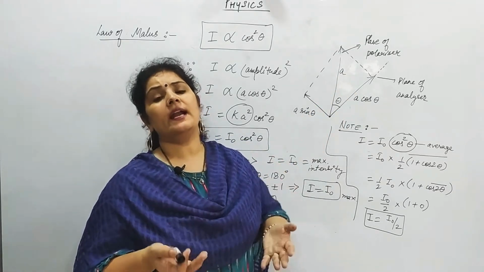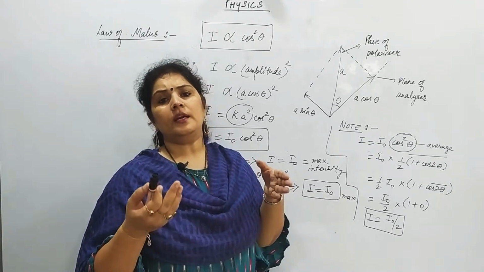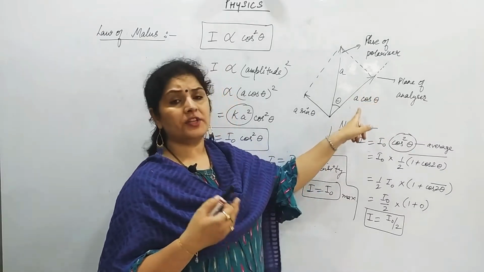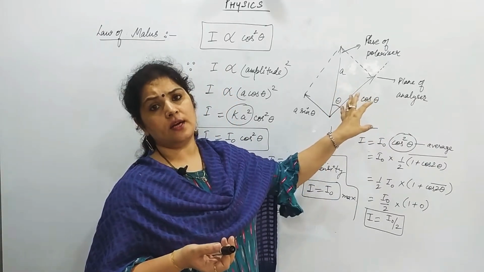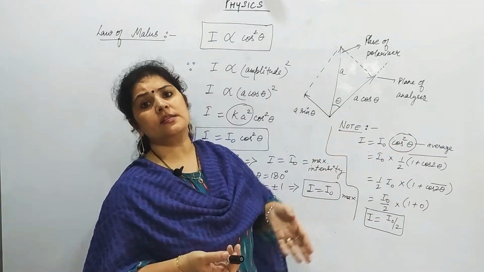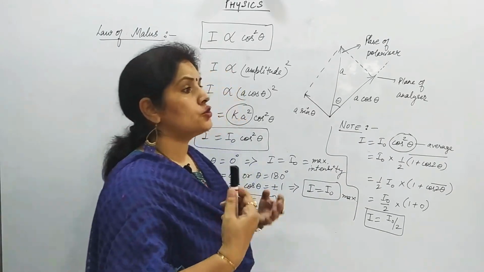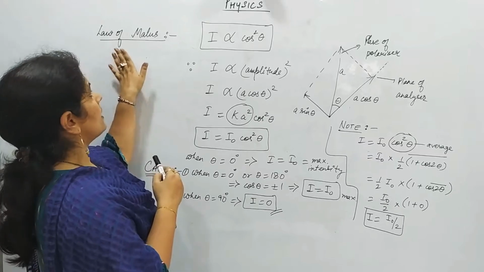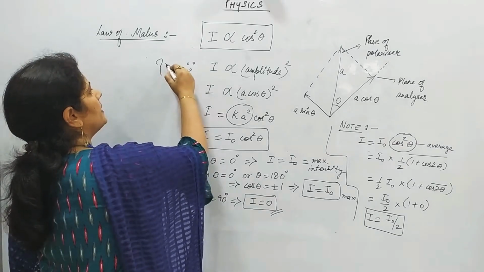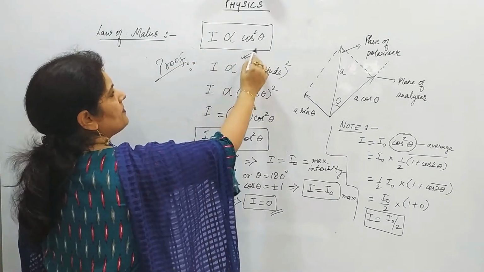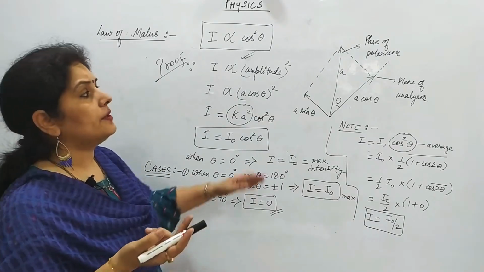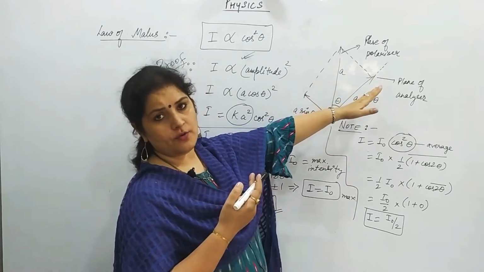And it is found that light intensity is only observed in the plane of analyzer. So which factor is responsible for the intensity of light? This A cos theta factor, which is parallel to the plane of transmission of the analyzer, is responsible for the intensity of light, right. So we have learnt earlier also that according to the law of Malus, I is proportional to cos square theta. Now we are going to study its proof. This is the law of Malus, that I is proportional to the square of the cosine of the angle between the plane of polarization and the plane of transmission, right.